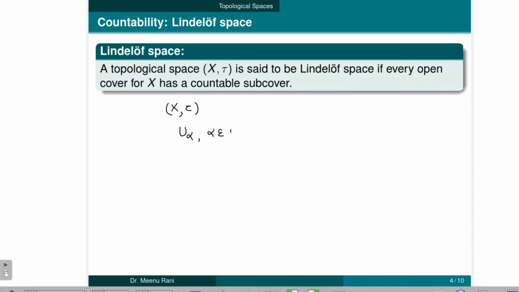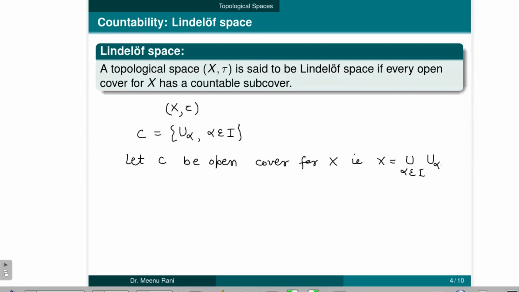Here alpha belongs to some index set I. Then denote this collection by C. Let C be an open cover for X. Then we can write X is equal to the union of all U alphas. So this collection covers X.